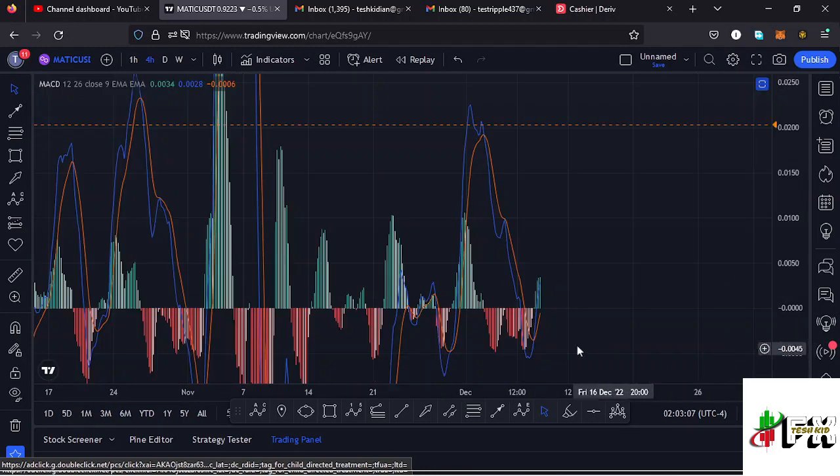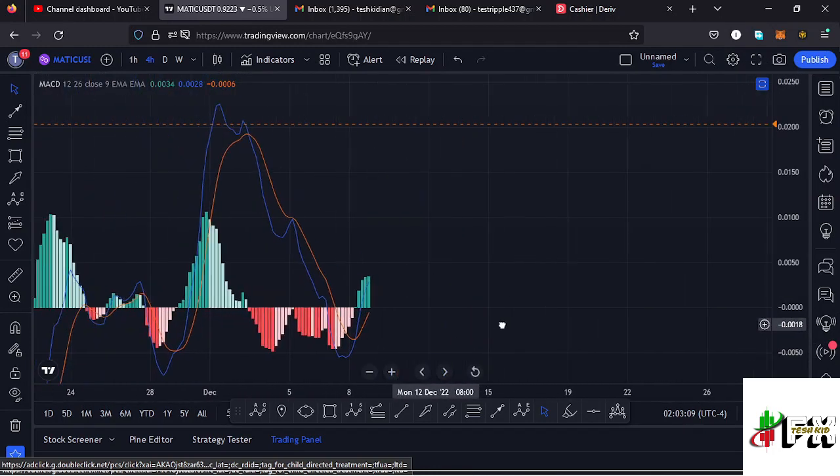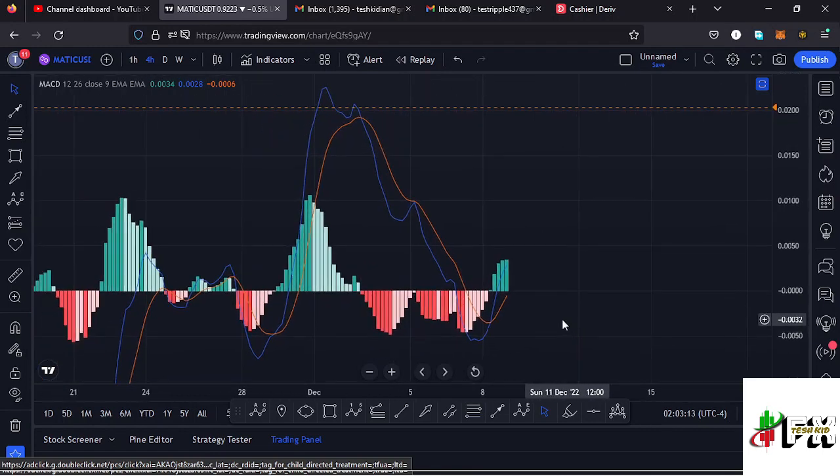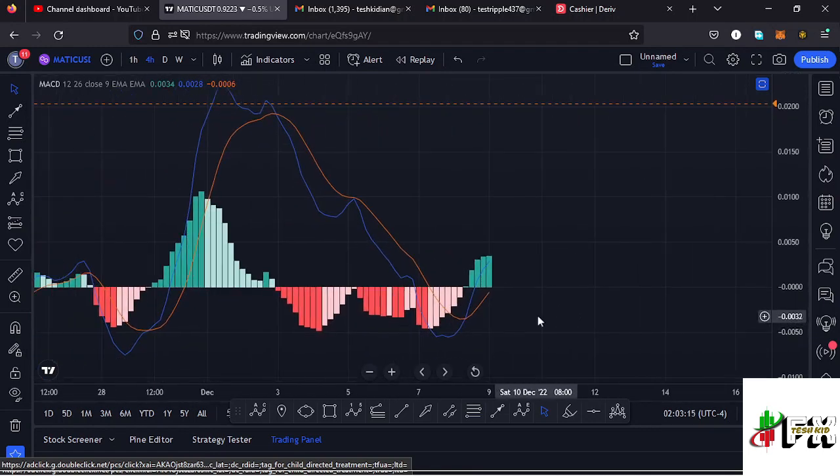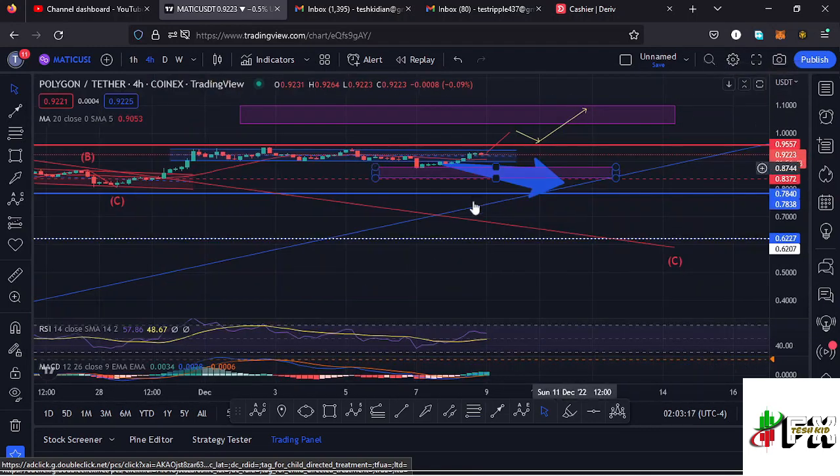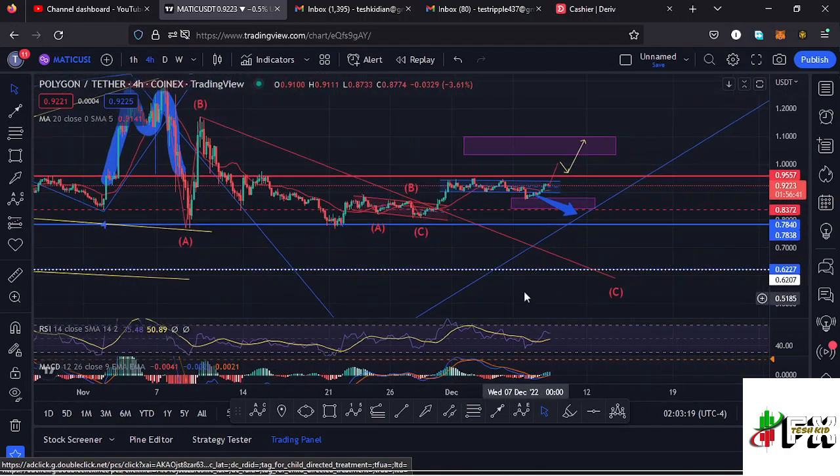Also taking a look at the MACD, here on the MACD we have printed a bullish cross, and that would mean higher prices are coming our way, so there are chances of continuing to push even higher in the formation of that wave B, then fully maximize that target area, then expect a wave C to the lower side. And that's the update for Polygon Matic.